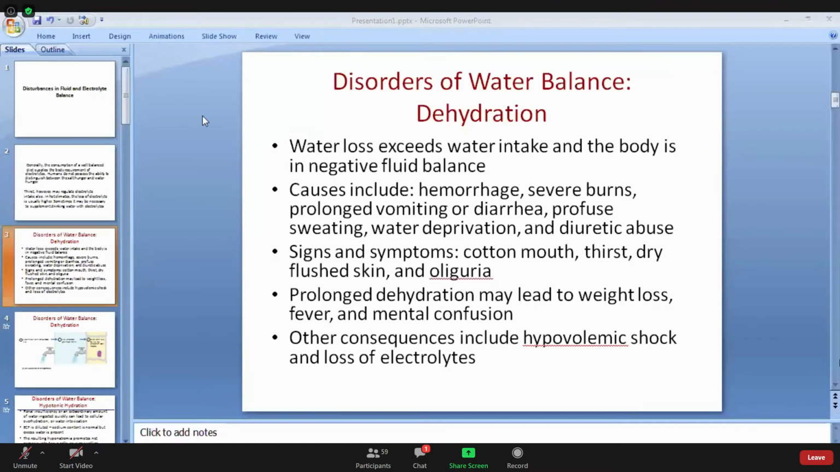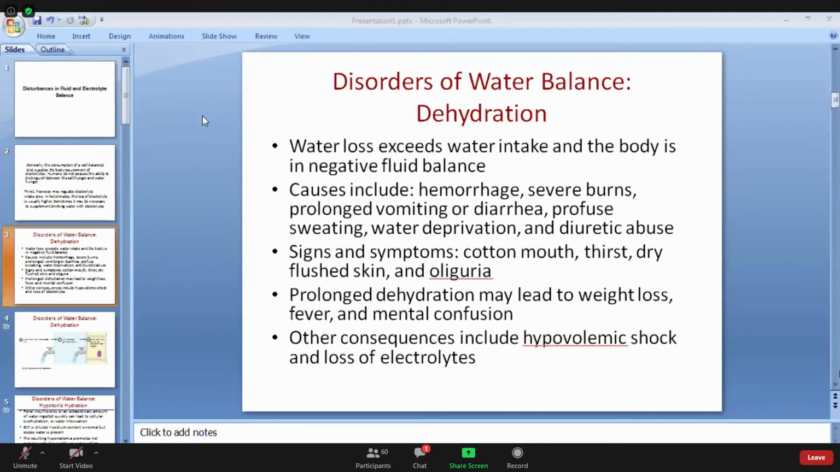Now, coming to some of the disorders related to fluid and electrolyte balance. First of all, the disorder of water balance: dehydration. In dehydration, the water loss exceeds the water intake, and the body is in negative fluid balance. So there is water deprivation, we can say. Certain causes of dehydration are hemorrhage, burns, prolonged vomiting or diarrhea, profuse sweating, water deprivation, and diuretic abuse. These may be some of the causes of dehydration.